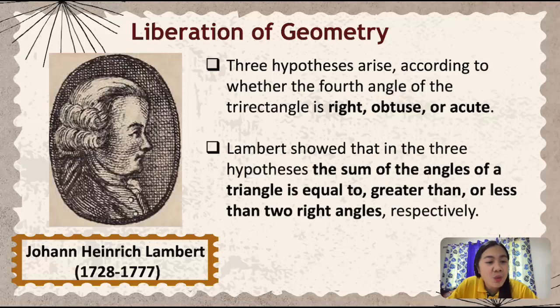So we have here Johann Heinrich Lambert. Lambert showed that in the three hypotheses, the sum of the angles of a triangle is equal to, greater than, or less than two right angles respectively.